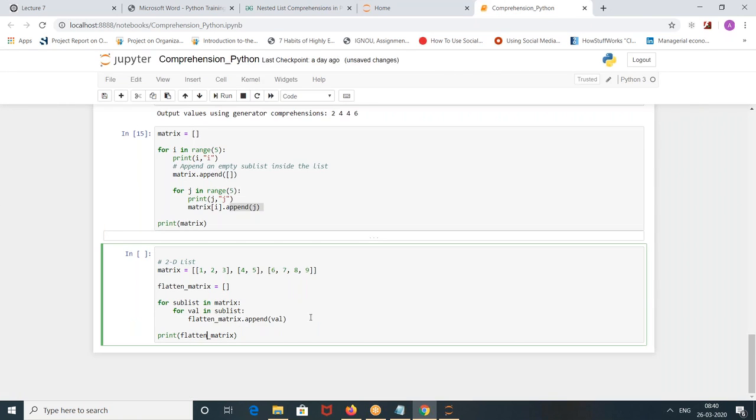Okay, tell me how it is working now. Matrix. You want me to put any print statements? You only tell me where to put a print. Matrix. For sublist in matrix.